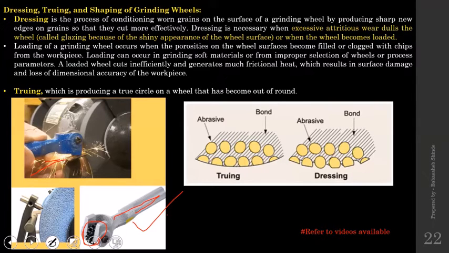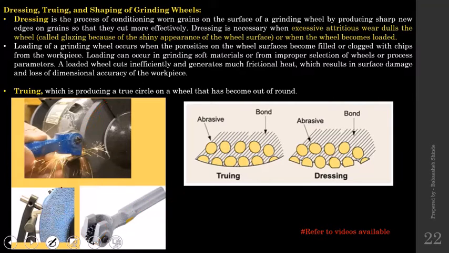The operation you can see over here. This is grinding wheel that is rotating, and this star shaped disc holder tool will be pressed against the grinding wheel. So there will be removal of layer from the grinding wheel surface, and there will be exposure of the fresh abrasives. That is the second technique.